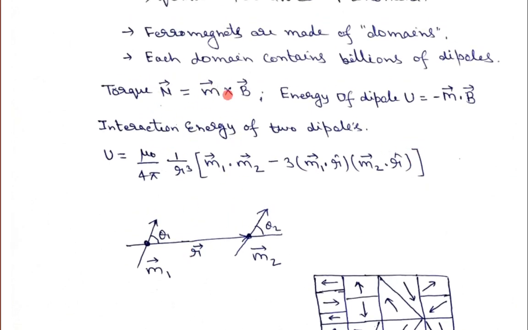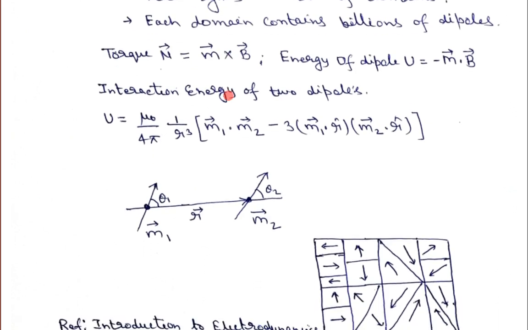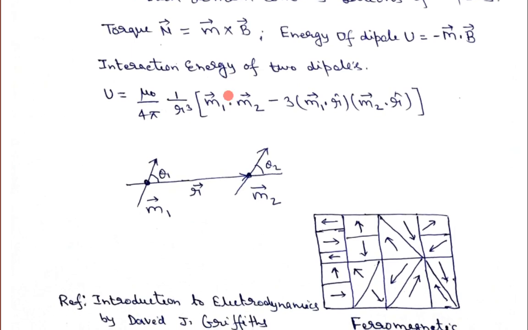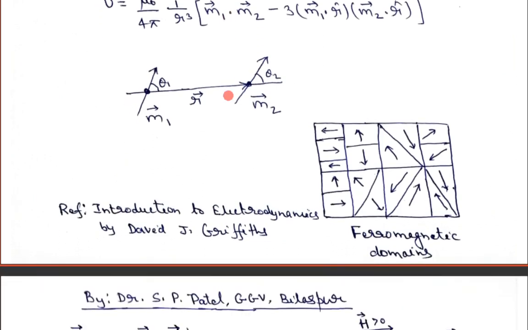So keeping all these basic points in mind, that is, the interaction energy between the dipoles and the torque on the dipoles, I will move forward to understand what will happen in the case of a ferromagnetic material when you measure the magnetization with respect to the applied external magnetic field, or the magnetic field vector B with respect to the applied external magnetic field. Okay, so